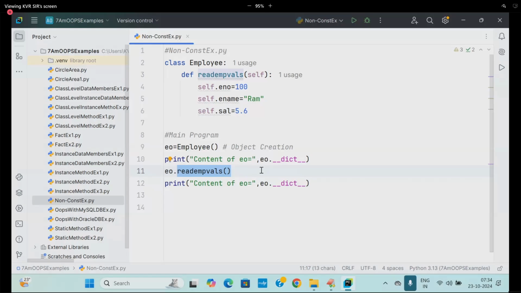After that, who will come into picture? Methods will come into picture. According to OOP principles, whenever an object is created, data must be placed without leaving the object empty. Who will do that? Constructors will do. After keeping the data in the object, who will come to perform? Methods will come to perform the operation. Whenever I open an account, your balance is initialized with some amount of rupees. Later, what will come? Deposit, withdraw, balance inquiry. Those things will come into picture.